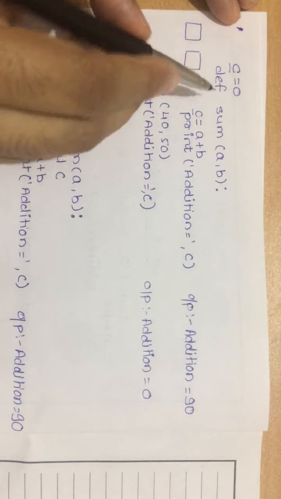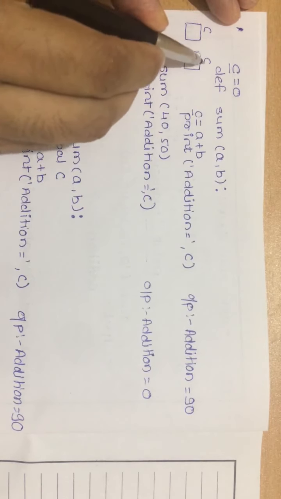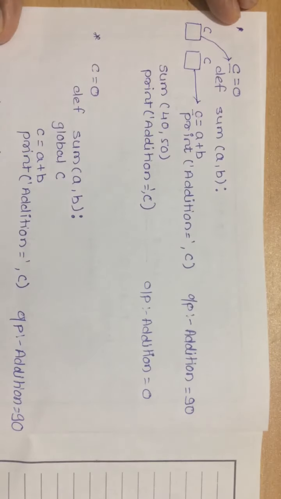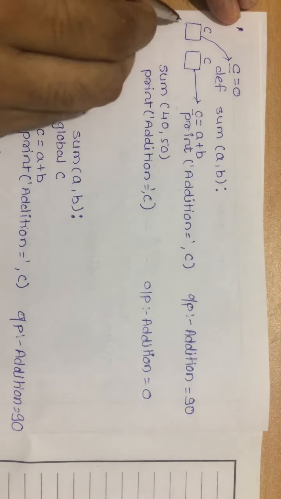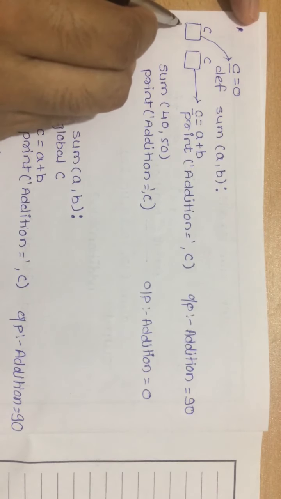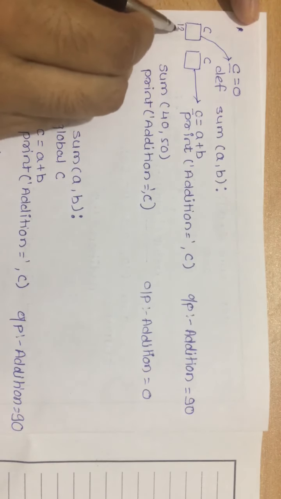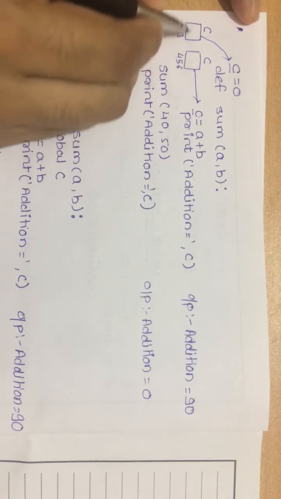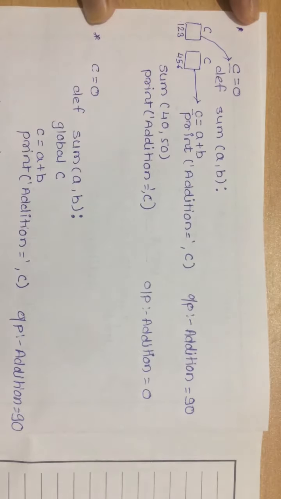Here we have declared two variables, this C and this C. So this is a local variable and this one is a global variable. They will have different addresses. For example, let's consider this C is having address 123 and this C is having 456. Both are different, so both have different addresses.